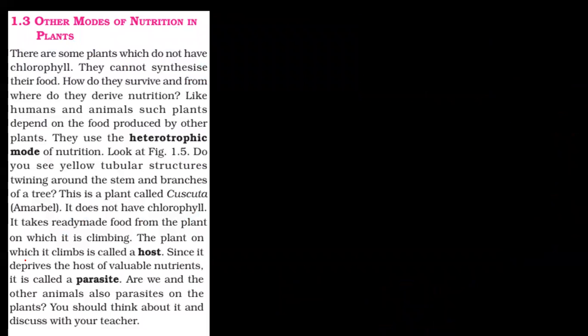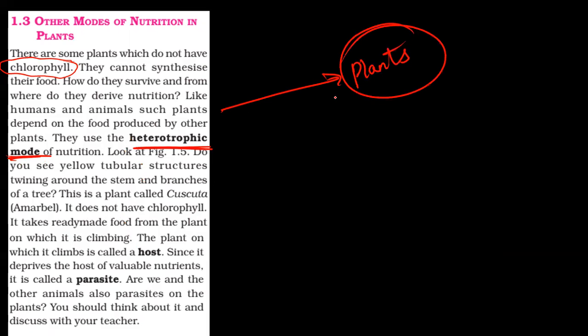Now there are other modes of nutrition in plants. Some plants don't have chlorophyll. They're as good as humans: we don't have chlorophyll, but we want nutrition. These plants don't have chlorophyll, but they want nutrition. So they adopt the heterotrophic mode of nutrition, just as we animals do. Anyway, everyone goes back to plants in the end, because only they have chlorophyll. Autotrophs prepare their food.